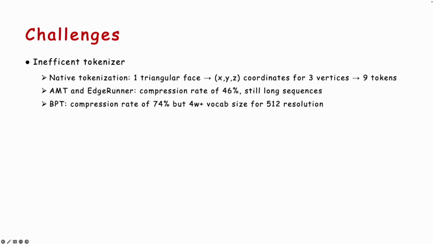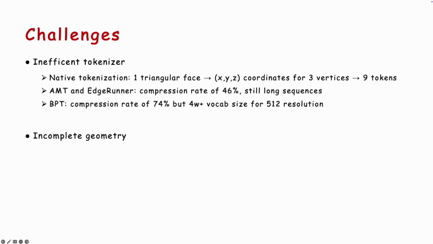However, existing methods face some challenges. First, existing mesh tokenizers are inefficient. Some use the native tokenization, where one triangular face is represented by 9 tokens. AMT and EdgeRunner proposed to reduce the sequence length by half, but the resulting sequences are still long. Although BPT achieves a high compression rate, it requires a vocabulary of over 40,000 at 512 resolution.